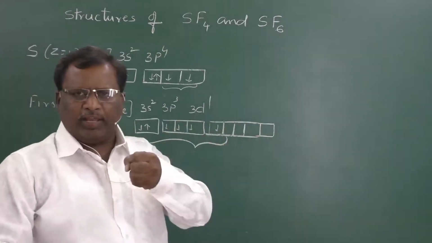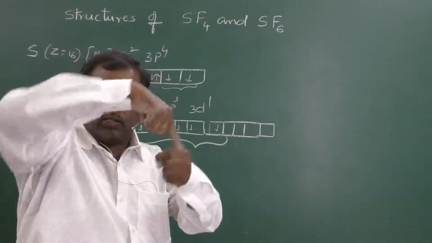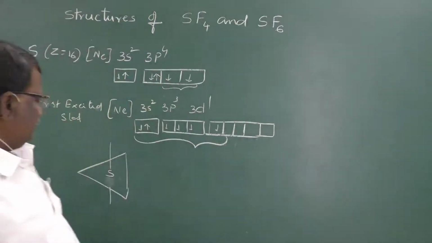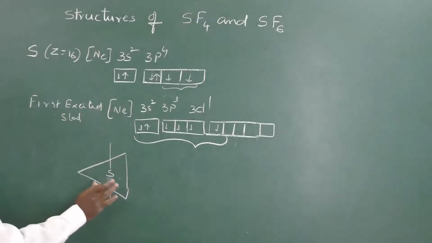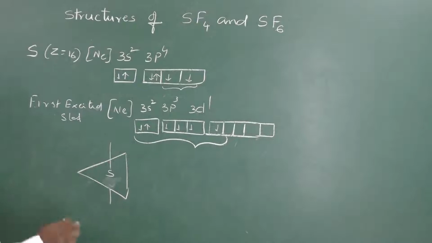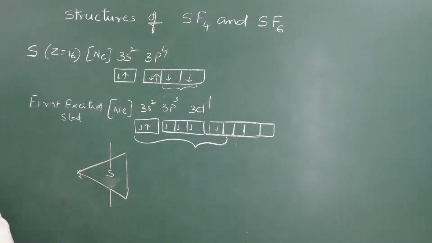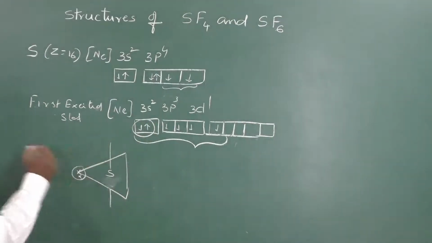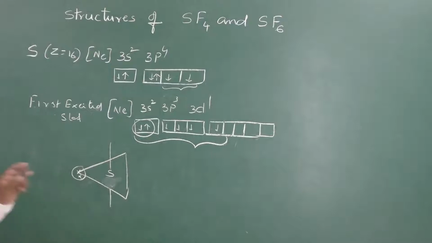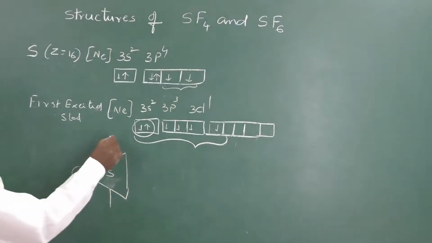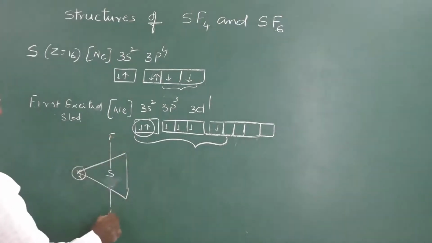These 3 are in one plane and the other 2 are one on the top and one on the bottom. So, it will be like this. While forming the bonds, the pair of electrons which are present in 3s2 will occupy one of the positions in the planar trigonal shape, and the remaining orbitals only can form bonds like this.